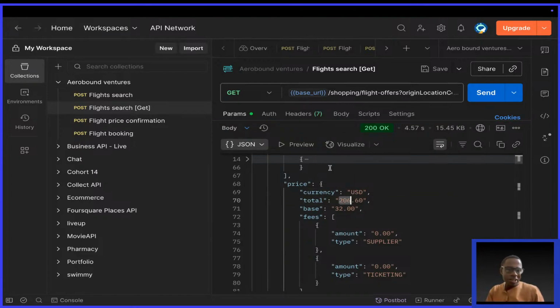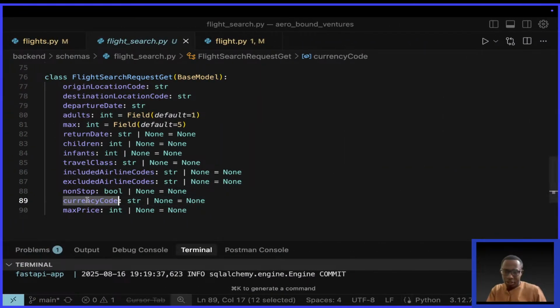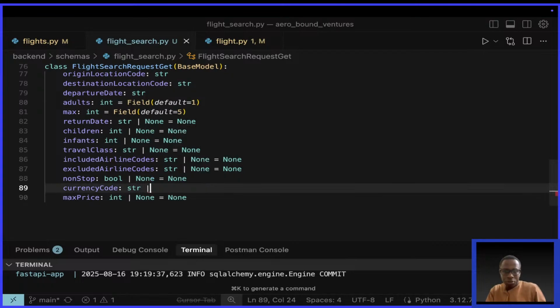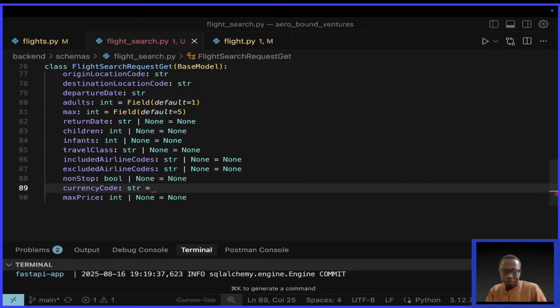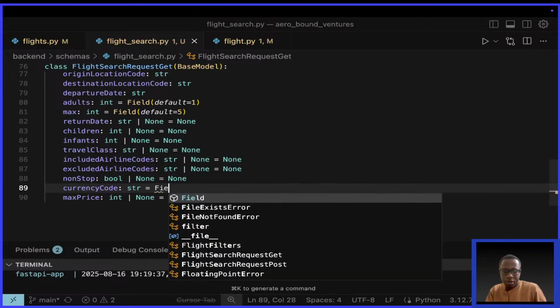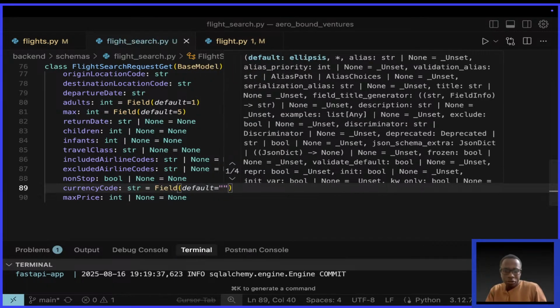Okay, interesting. Actually, I want it to be by default dollars. Let me change it right now. So here, currency code. Okay, it's optional. I'm going to say str and I say equals to field. Okay, field like that. Okay, default equals to USD.